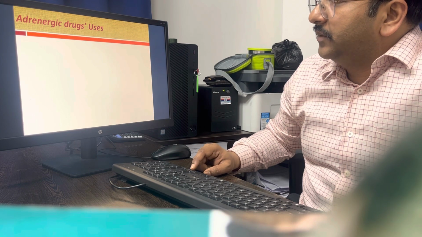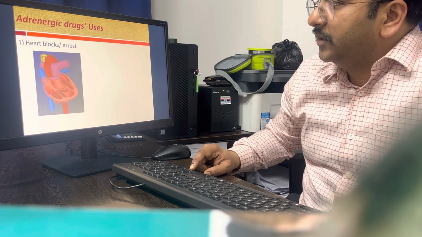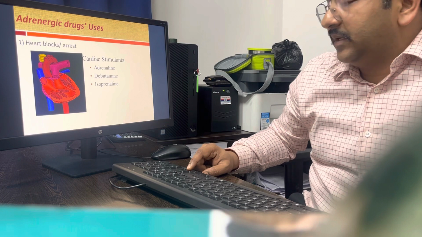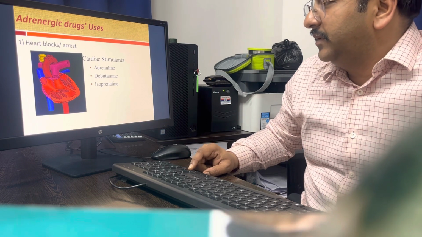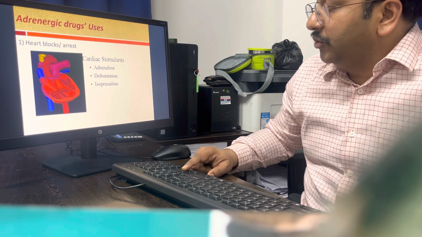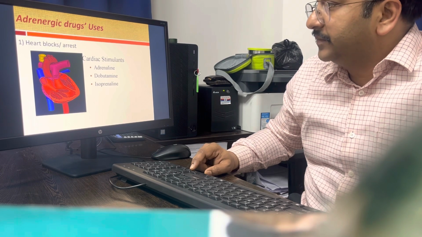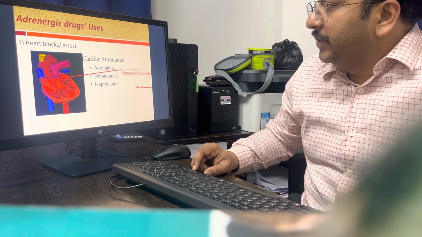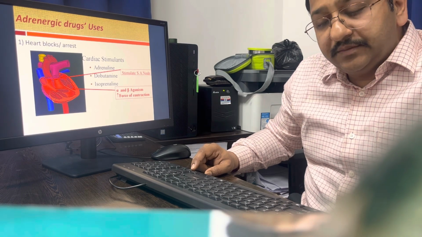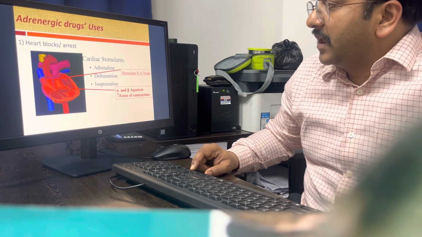So finally, coming to the various uses of adrenergic drugs. As you have seen, they can be used in heart block, because adrenaline, dobutamine, and isoprenaline act on receptors. Adrenaline acts on all the receptors. Dobutamine acts only on beta 1, and isoprenaline acts on all the beta receptors, beta 1, beta 2, and beta 3. They stimulate the SA node, with alpha and beta agonism, and increase the force of contraction. The positive chronotropic, inotropic, and dromotropic effects are seen with this.